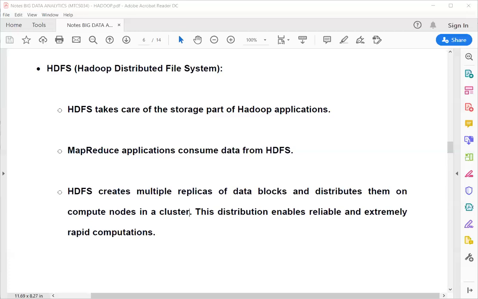So when you are writing a smaller application, you do not need to worry about it, but when you are processing a large amount of information, we should be very much concerned about the multiple replication of data. Okay. Now, distribution enables reliable and extremely rapid computation. Means simple. If you are distributing something, suppose you have a large amount of money at your hand.